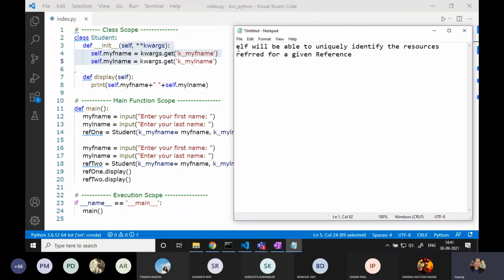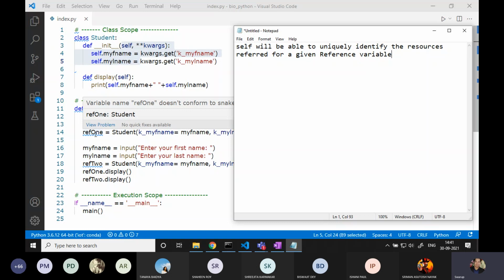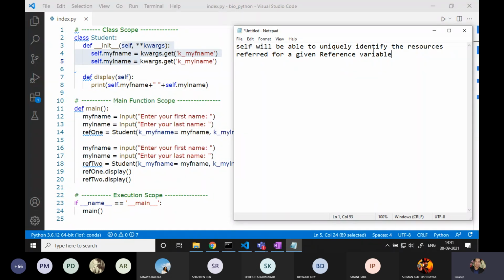So self will be able to uniquely identify the resources referred to for a given reference variable. This is my reference variable ref1, and these are the resources. They are all common for both the references, but with the help of self, I can distinguish which reference variable they refer to. Is it meant for ref1 or is it meant for ref2?